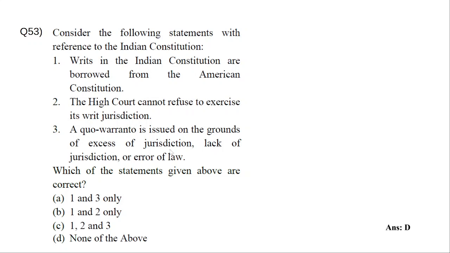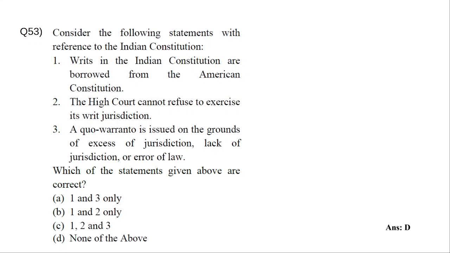Quo warranto is issued on the grounds of excess of jurisdiction. That is also wrong. So what is quo warranto? We have several writs, right? Habeas corpus, mandamus, certiorari, prohibition, quo warranto, all those things are very basics, right? So quo warranto is basically asking the legality of a claim of a person to a public office. So someone holds a public office, so you can file a writ of quo warranto asking by what authority he has got that public office. What are the rules? Have the rules been followed? Is he eligible? All those questions.